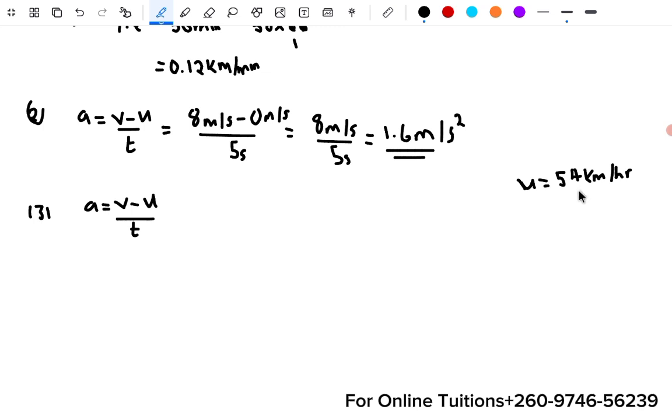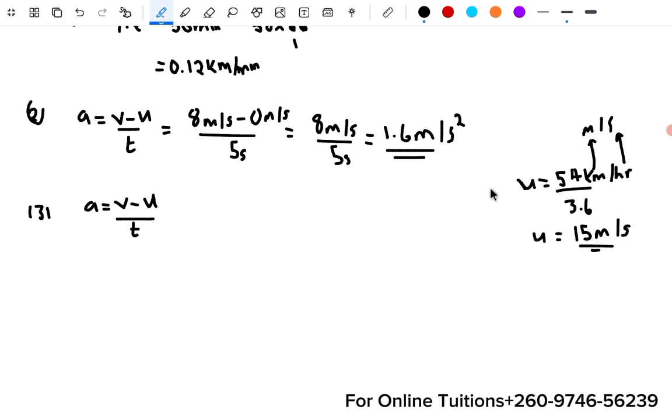Now we want to convert this to meters per second. In other words, the kilometer we convert to meters and the hours to seconds. But I'll tell you a secret here. You just divide this by 3.6. Sometimes in the exam you don't have time to convert all these. You can just divide it by 3.6. I'll explain where the 3.6 comes from, but just divide by 3.6. And 54 divided by 3.6, you get 15 meters per second.